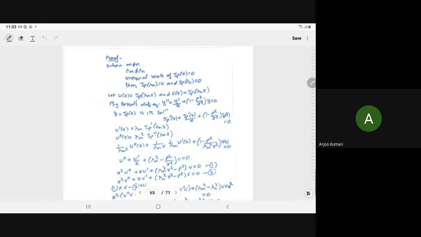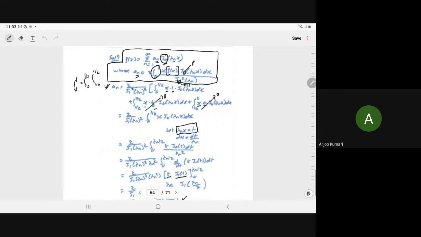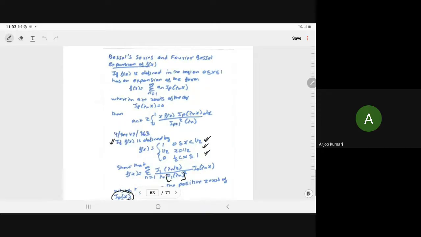So presently we are doing series. In the Bessel series, last time I gave you the orthogonality property, and then how to represent any arbitrary function in terms of the Bessel function.